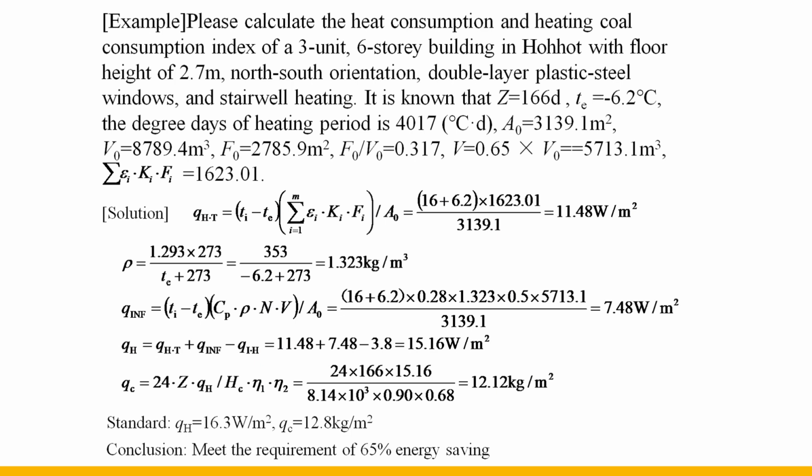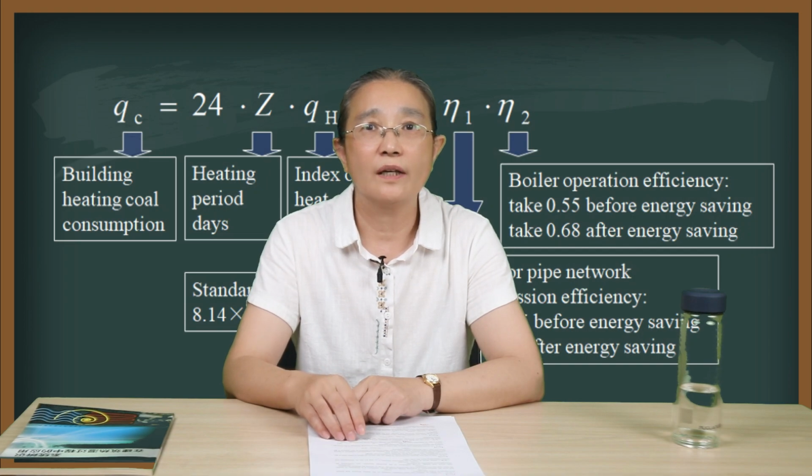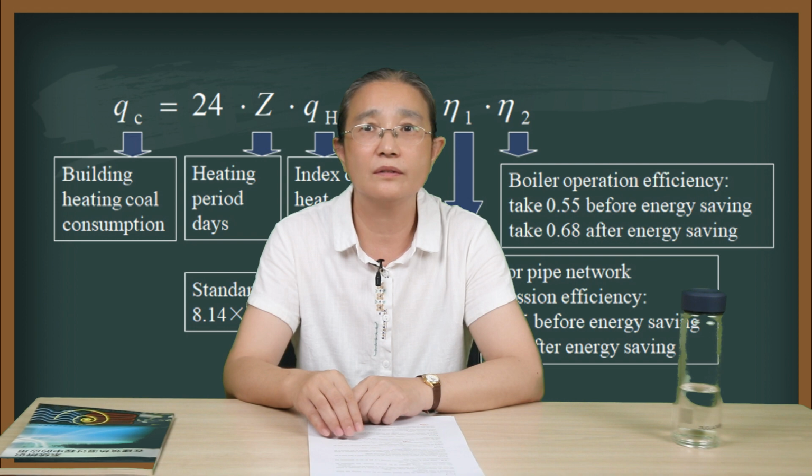Finally, according to the local energy saving standards for multi-story residential buildings, with 65%, the index of heat loss of building qH is 16.3, and the heating coal consumption index qC is 12.8. Compared with the calculation results, the building can meet the requirements of energy saving 65%. You can use these two indicators to measure whether your architectural design meets the requirements of energy conservation standards, and can also test school buildings and home buildings.